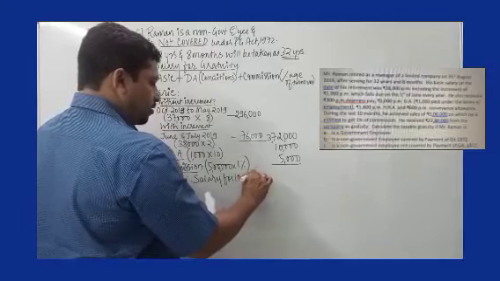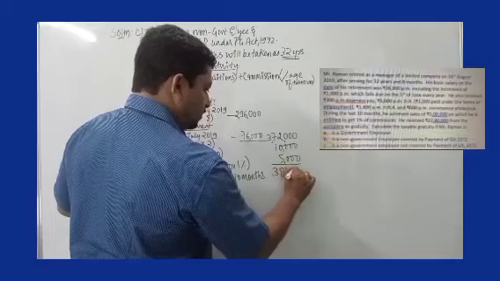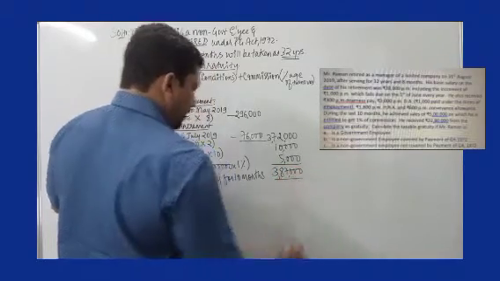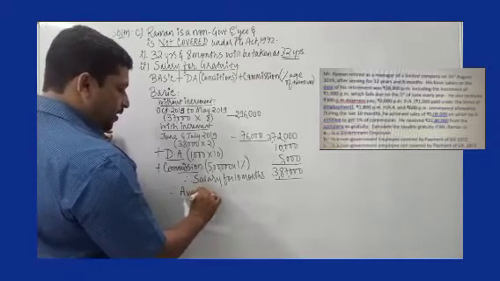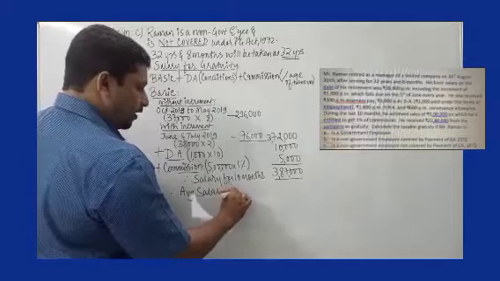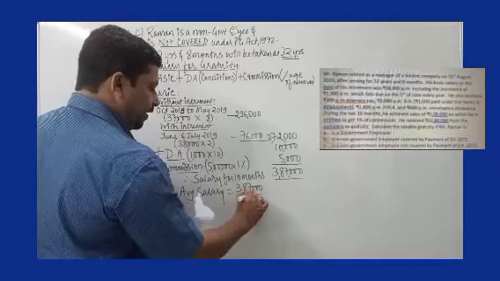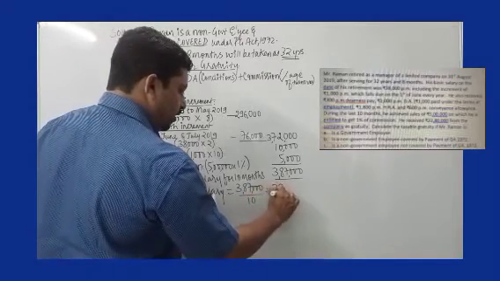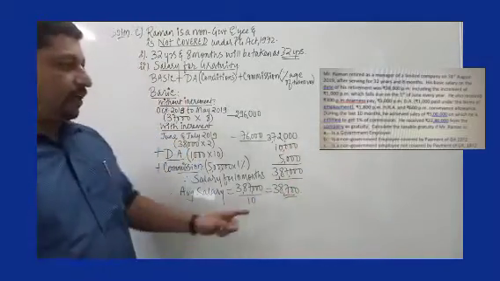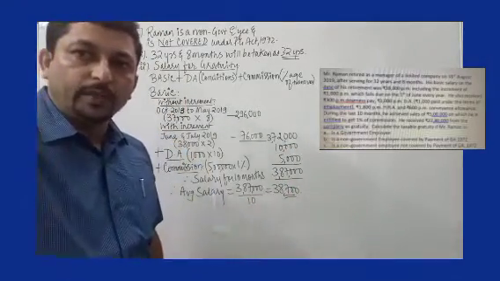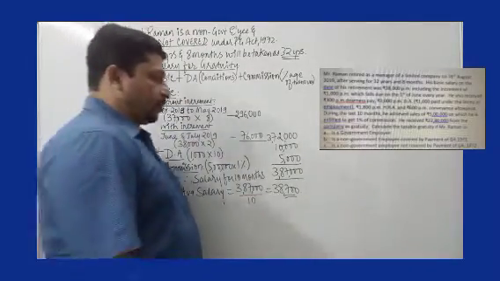Salary for 10 months would be 3,87,000. And therefore, average salary. Remember, this is 10 months. So we take average salary is equal to 3,87,000 divided by 10. So average salary will be 38,700 rupees. So as we have seen, average salary is 38,700 rupees.